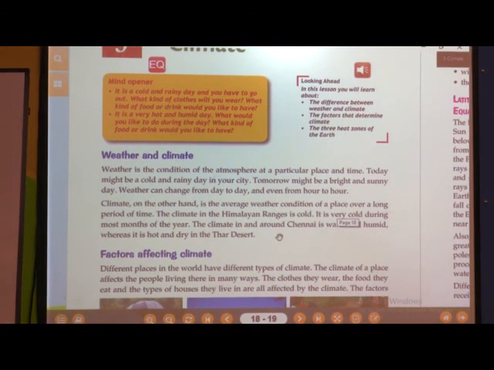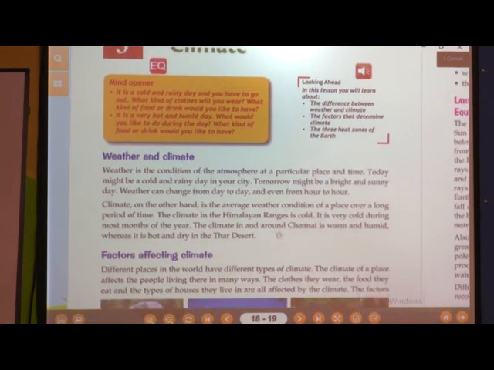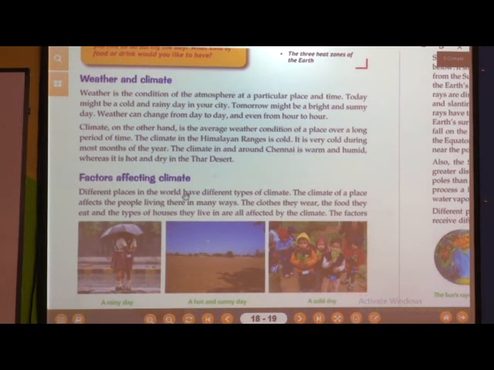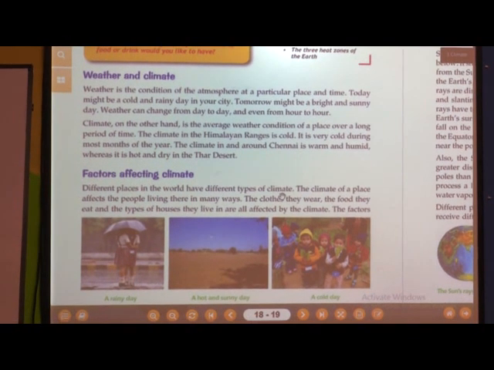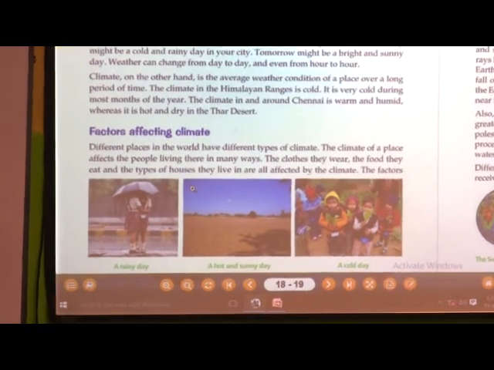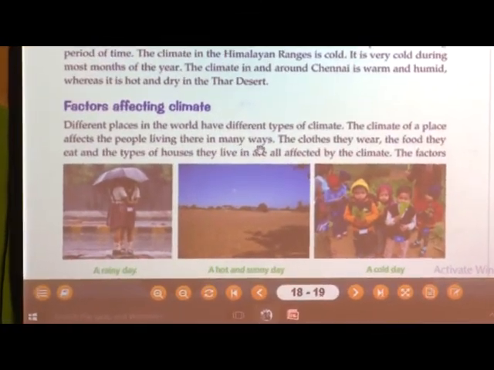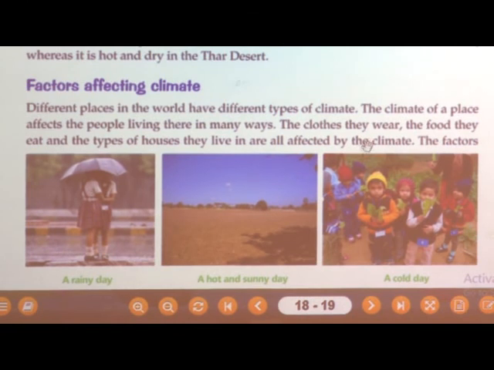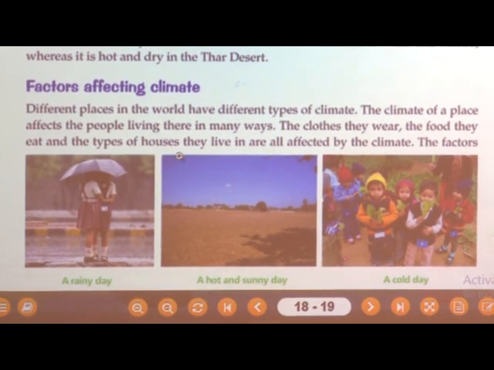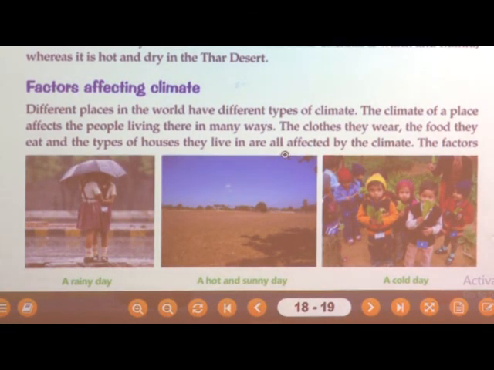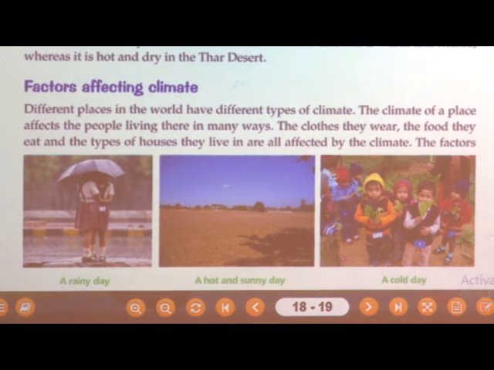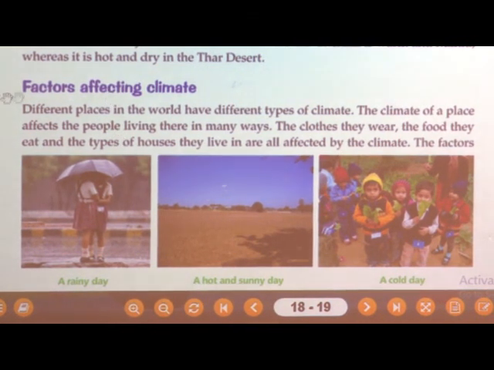Now, the factors affecting the climate. Different places in the world have different types of climate. The climate of a place affects the people living there in many ways. The clothes they wear, the food they eat, and the type of houses they live in are all affected by the climate. Now, see what the different factors affecting this are.